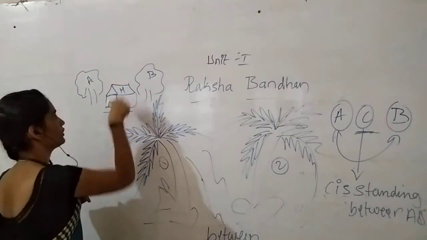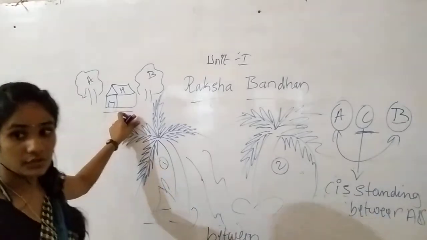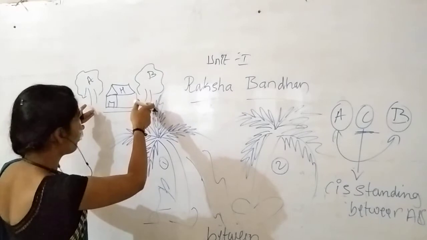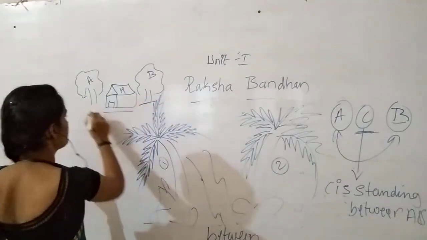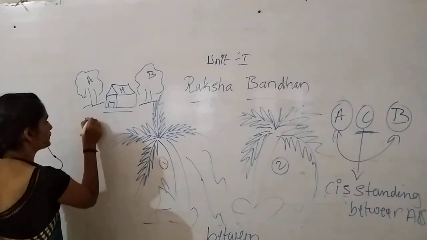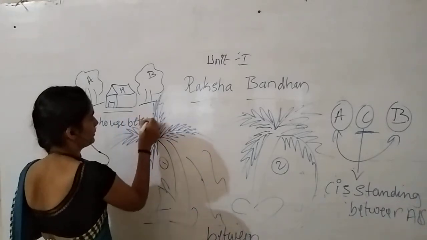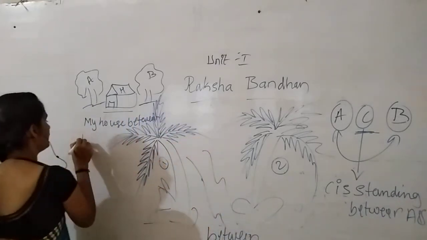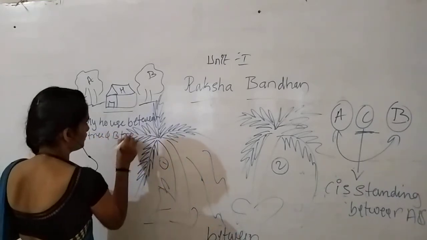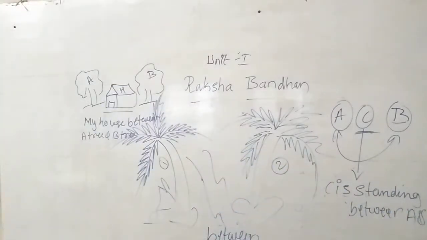So your house. Now how will we tell? My house is between two trees. We don't have more than two trees here, only two trees. So now we have to tell: my house is between tree A and tree B. Okay? Yes. So we have come to know the use of between.